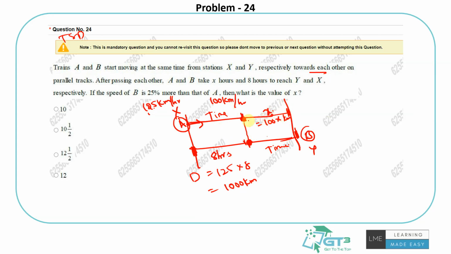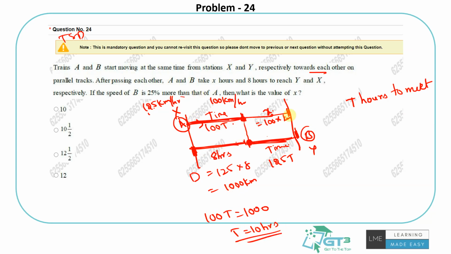Okay, let's assume they both started at the same time and they took T hours to meet, okay? What would have been this distance? It would have been 125 T, because it's the distance traveled by B, right? B travels at 125 kilometers per hour, they took T hours to meet, and A would have traveled 100 into T. So 100 T is this distance, which is nothing but 1000 kilometers, because the same distance, parallelly, understand that. So T should be 10 hours.